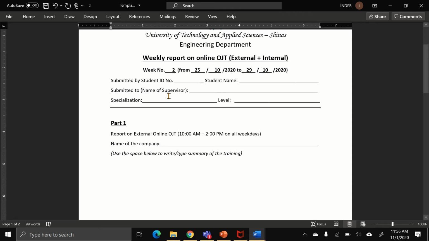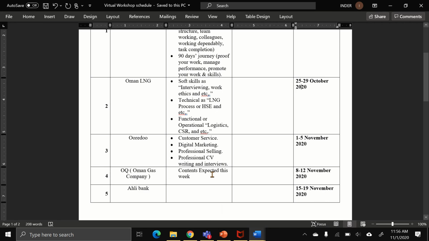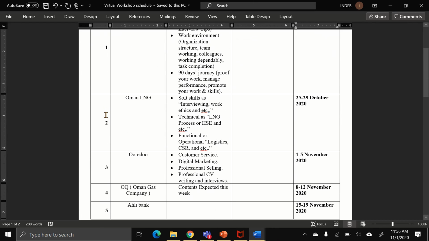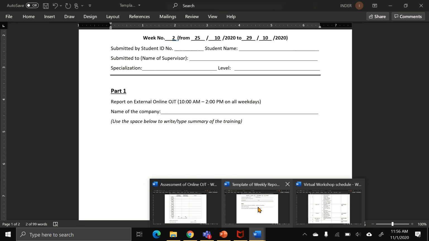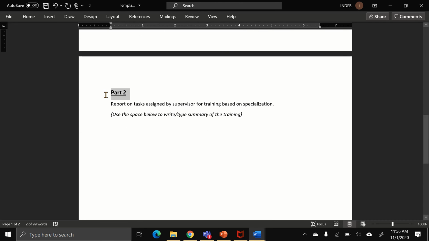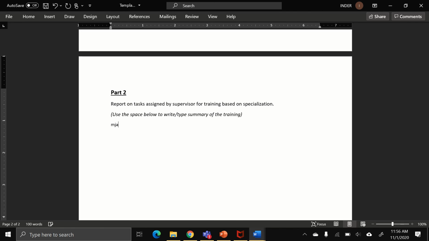And for week number 2, for part 1, you have to write the training which you are getting for week number 2 here. So this is for the part 1 training, this one, Oman LNG. And for part B, for part 2, you have to write for the Majan company. Because in week number 2, your training has started. So for part number 2, you have to write the Majan company training.